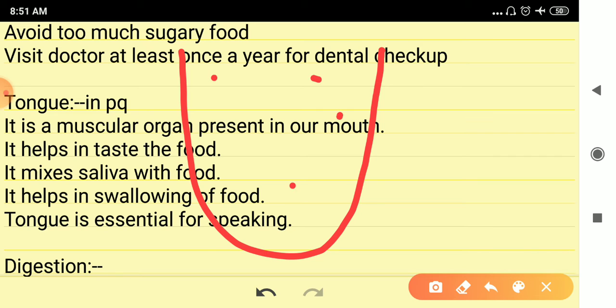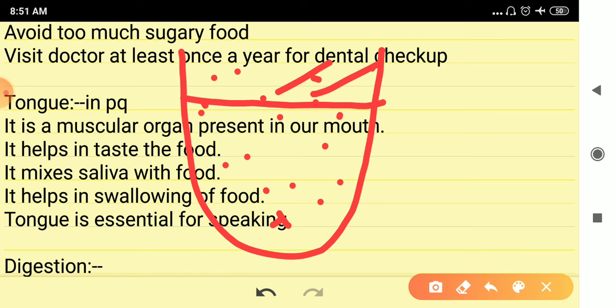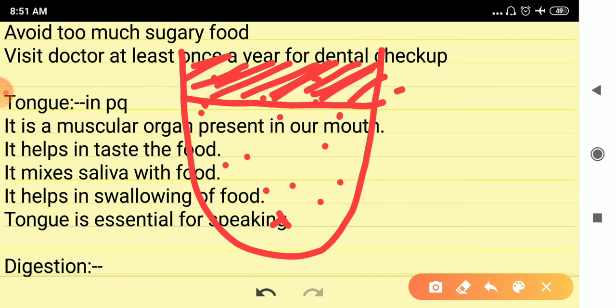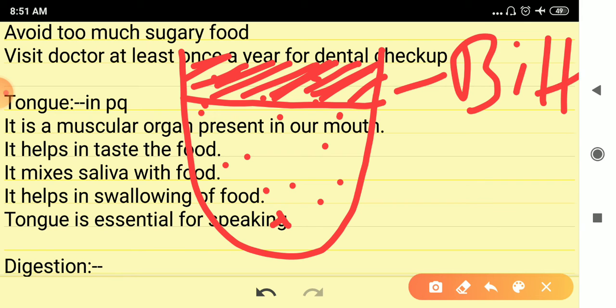The taste buds are present everywhere on the tongue. This part, the taste buds present here, detects the bitter taste. The taste buds present on this side of the tongue detect the sour taste.